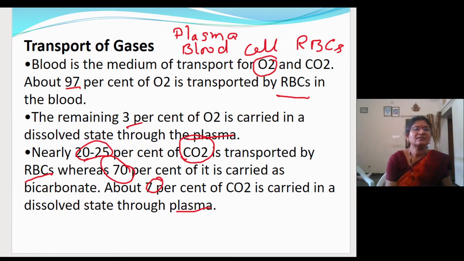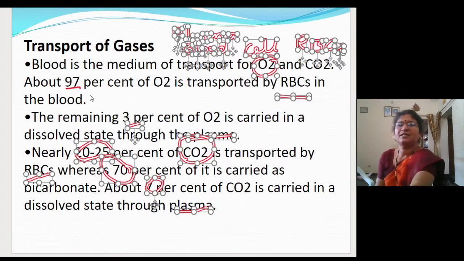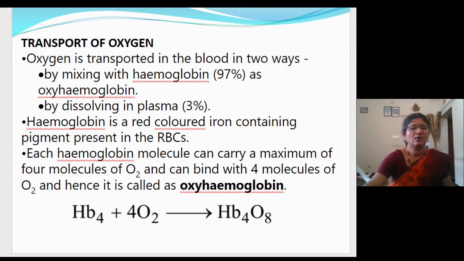Now let us go one by one, how the transportation of oxygen and of carbon dioxide will occur in the body. First we will go through the transportation of oxygen. Oxygen gets transported from the alveoli into the blood and from the blood to the different parts.